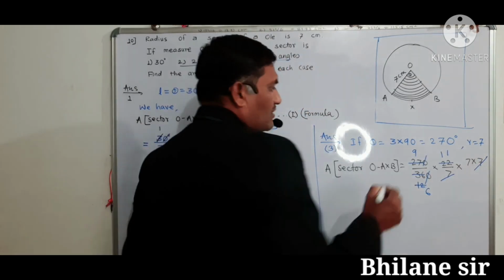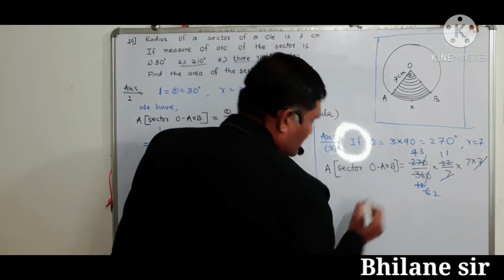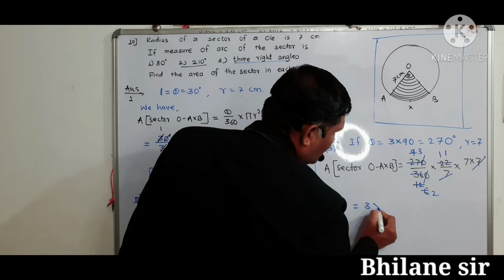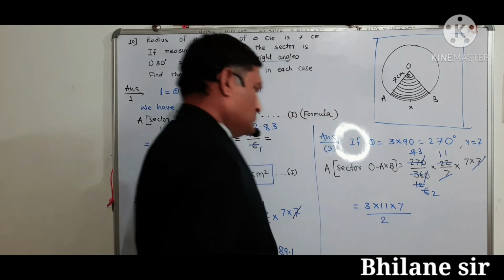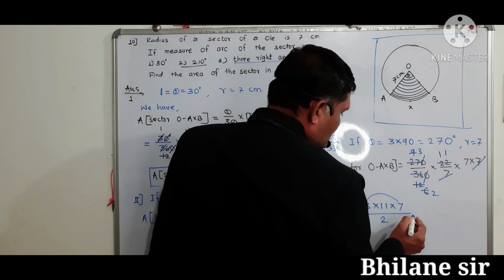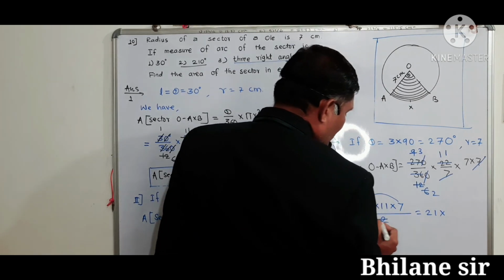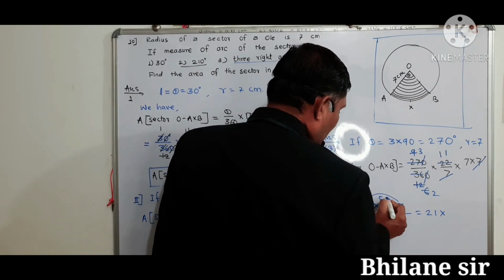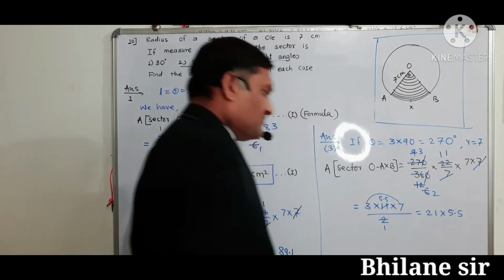Also here 3 3s are 9, 3 2s are 6. Remaining terms 3 into 11 into 7 divided by 2. Then now 3 7s are 21 multiplied by 2 1s are 2, 2 5s are 10. That is 5.5.